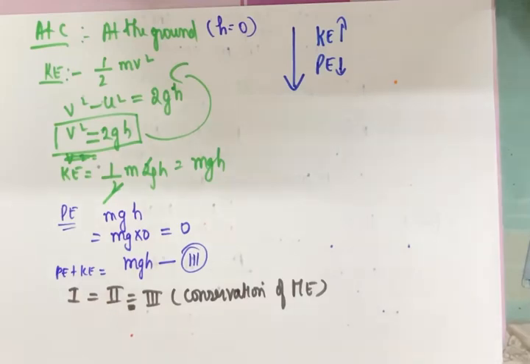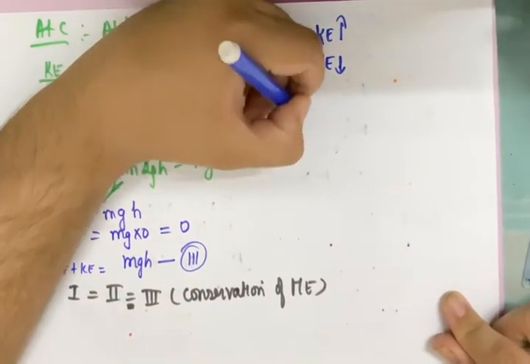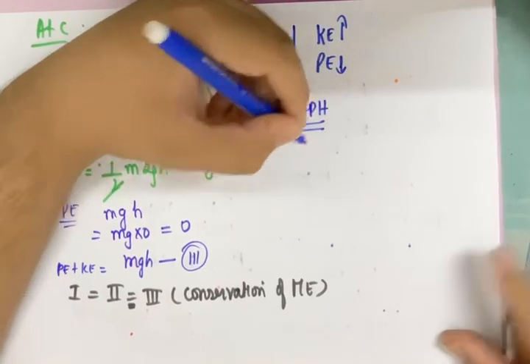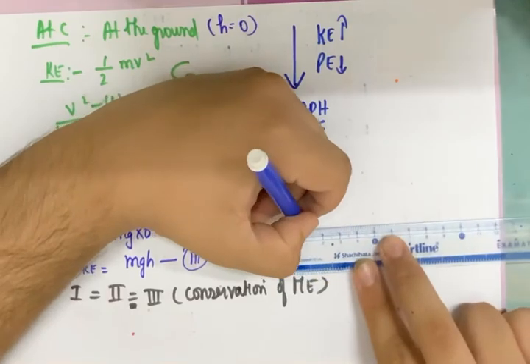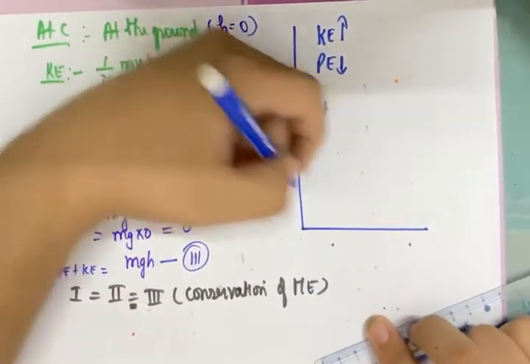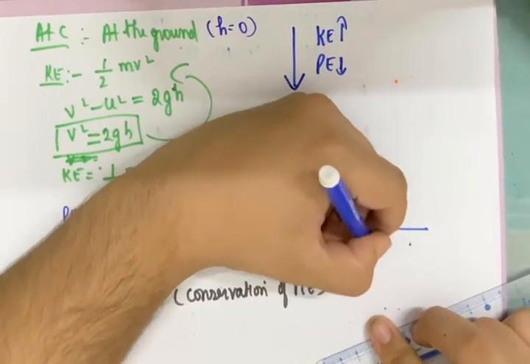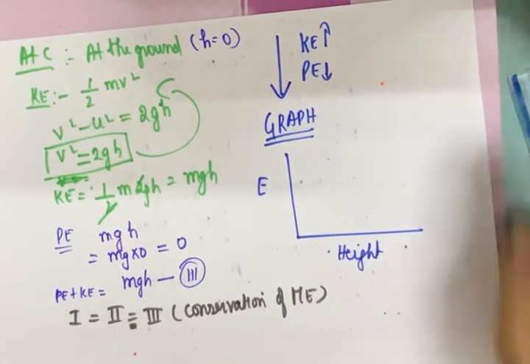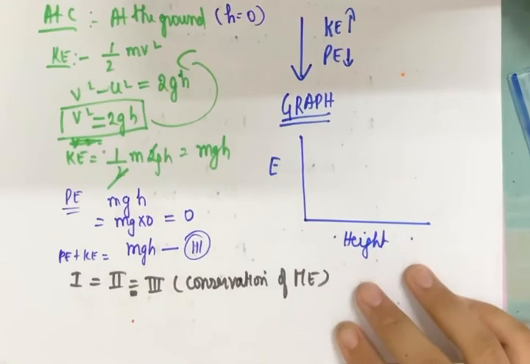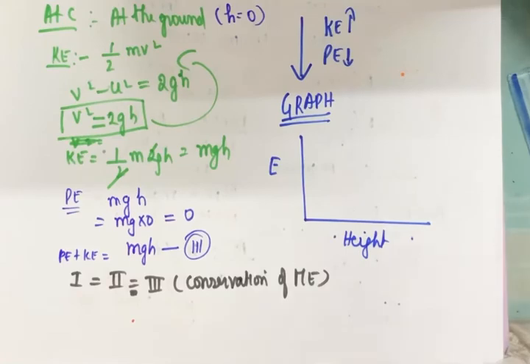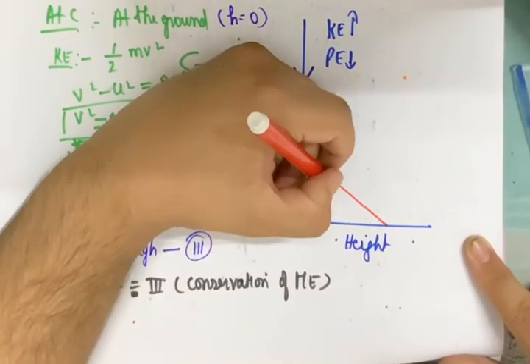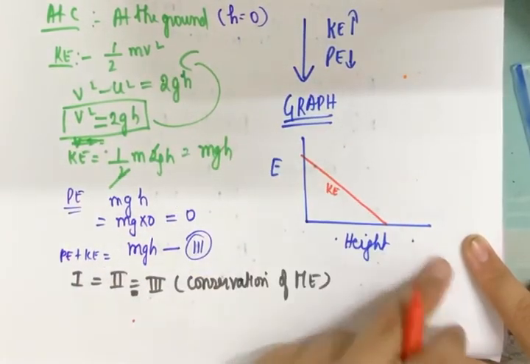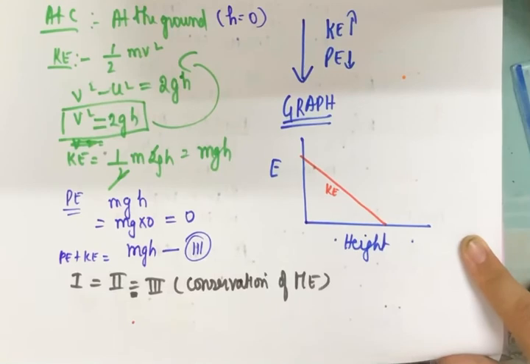Okay, now talking about the graph here, the graph of energy versus height. This is often asked again, so please concentrate on this. So I'll be putting energy on the y-axis and height on the x-axis. So let me see what I can get. So first of all, talking about kinetic energy, I know as I am decreasing the height, kinetic energy is increasing. So I'll get a reverse graph for kinetic energy. Okay, so this is the graph for kinetic energy, because as I am decreasing the height, as I am moving down, kinetic energy is increasing.